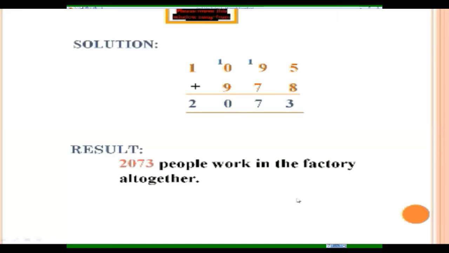Now move to the next, number 19, starting from the units. 4 plus 6, 10 and 9, 19. 9 here, and 1 of this 19 shifts at the place of tens. Okay.